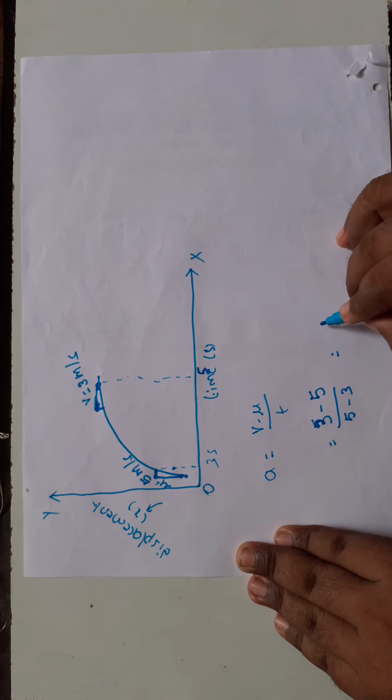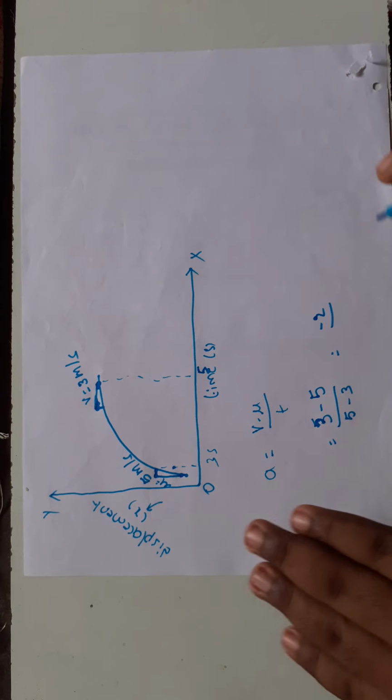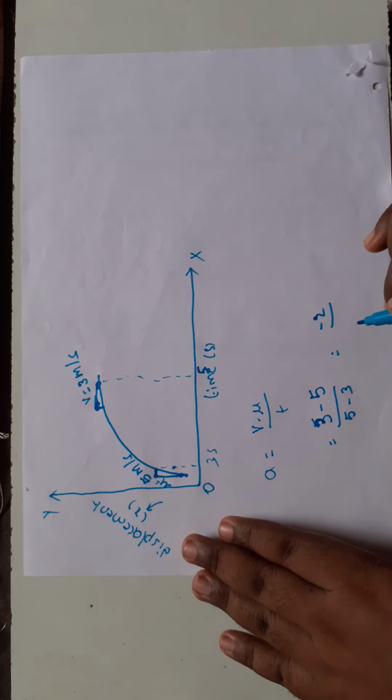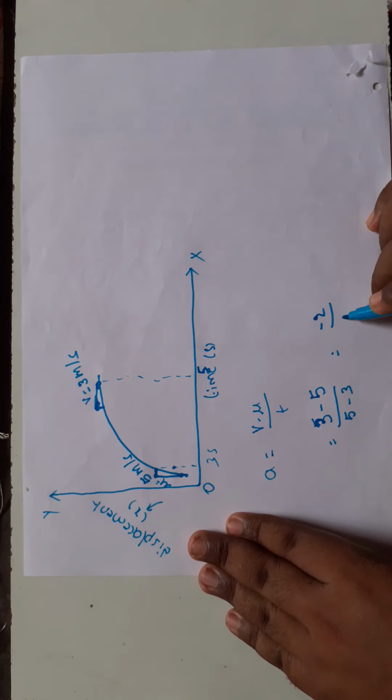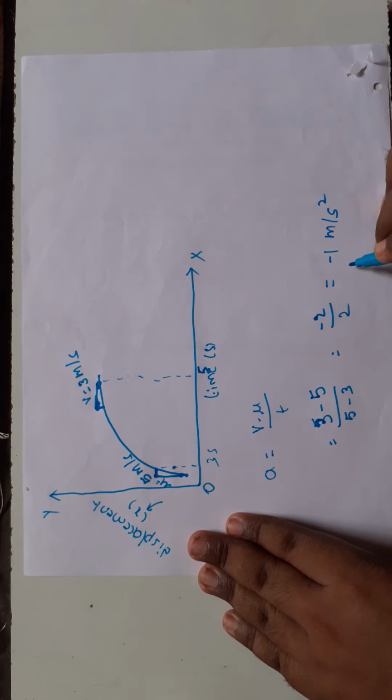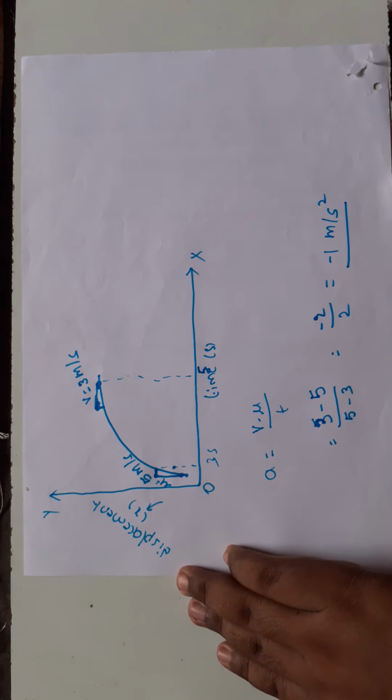On numerator 3 minus 5 is minus 2, on denominator 5 minus 3 is 2. So we get the acceleration is minus 1 meter per second square. Here the acceleration is a negative value.